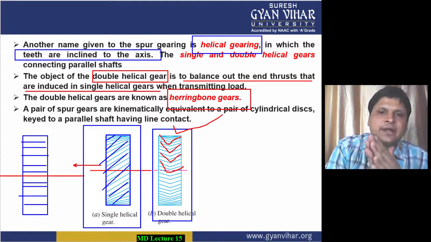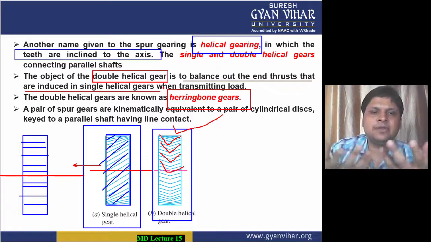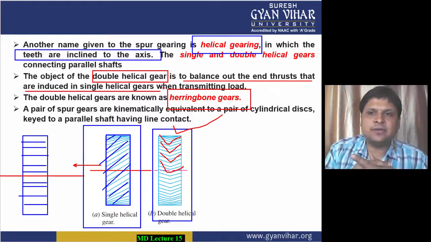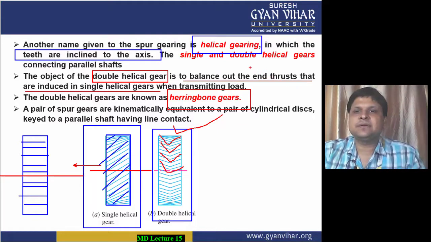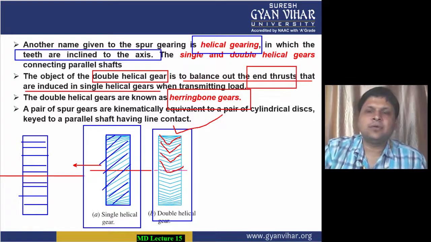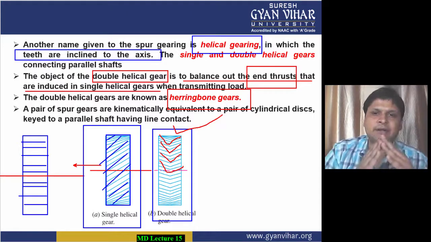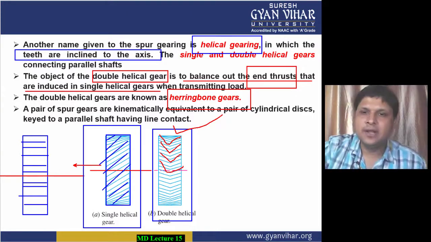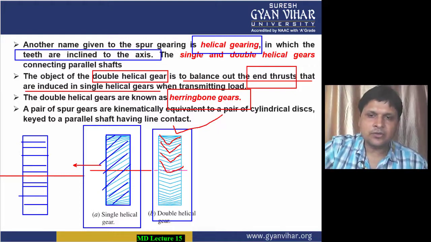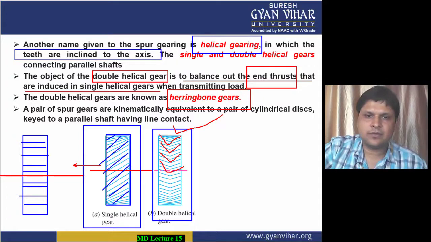So helical gear, I hope you have understood. Here the teeth are inclined with the axis of the shaft. And there was a problem in this. The problem was that there was always some end thrust involved. In order to eliminate this end thrust, the teeth were inclined in both directions, and the name given to such gears was herringbone gears. So basically, herringbone gears are the double helical gears.